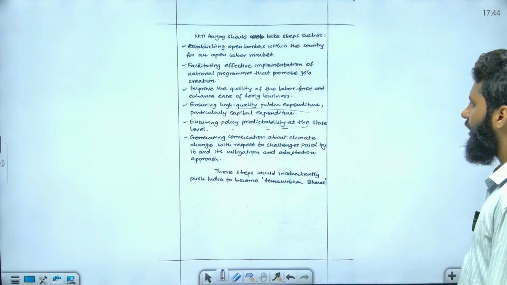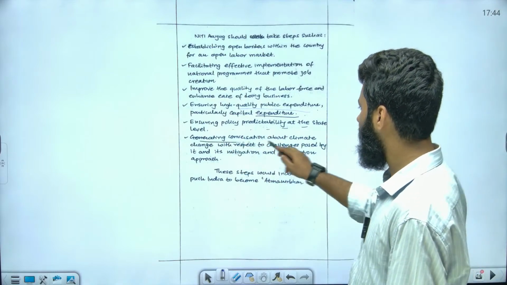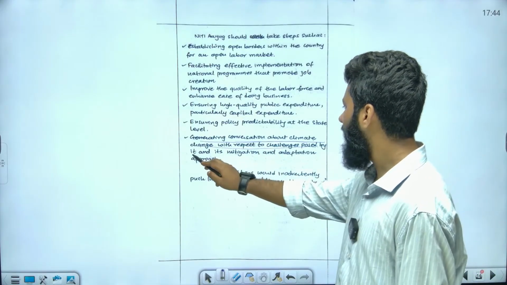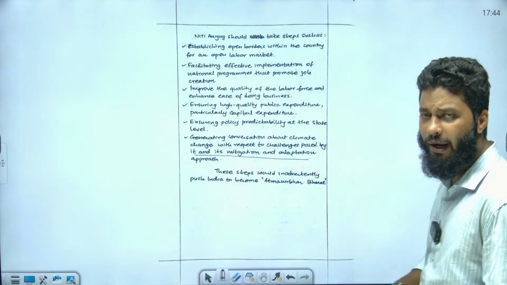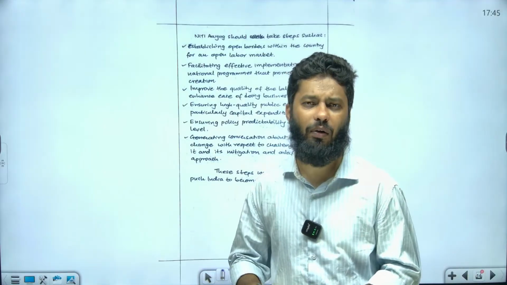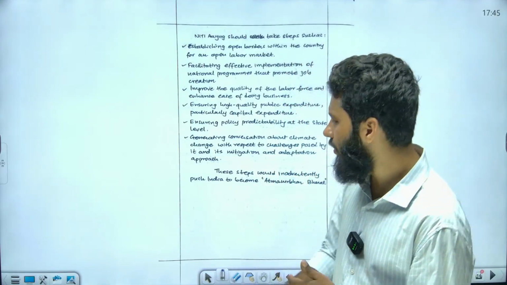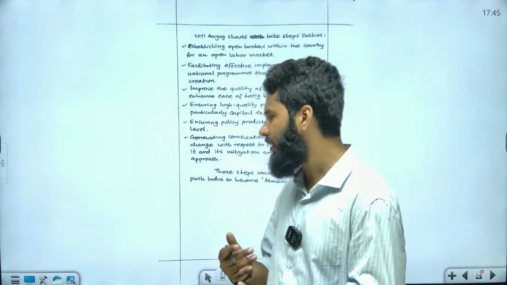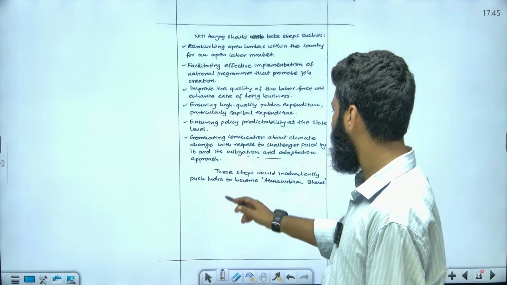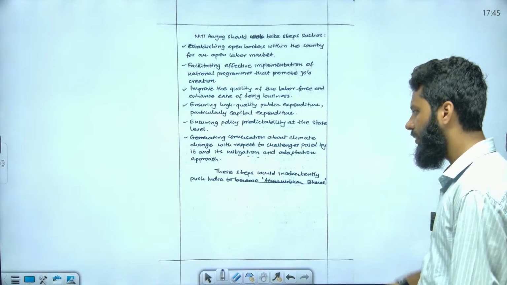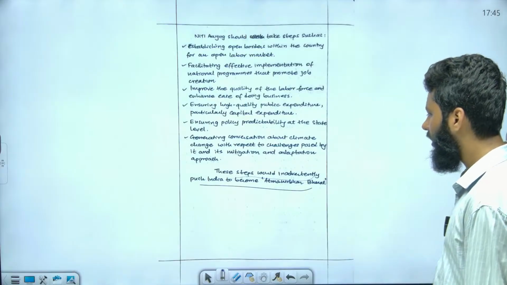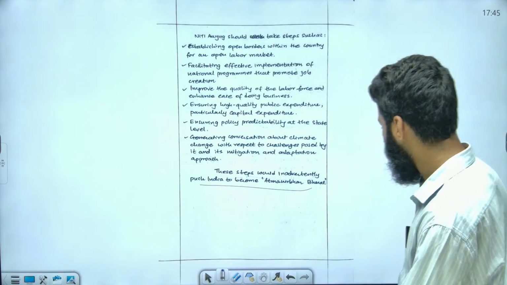Ensuring policy predictability at the state level. For example, generating conversation about the challenge posed by climate change, because we cannot fight climate change even at the country level; we need global cooperation. So when we talk about global cooperation, at least in our states we should have cooperation. That is the mitigation and adaptation approach. And this is with respect to Atmanirbhar also. These steps would inadvertently push India to become Atmanirbhar Bharat, right? This is how we can understand it.